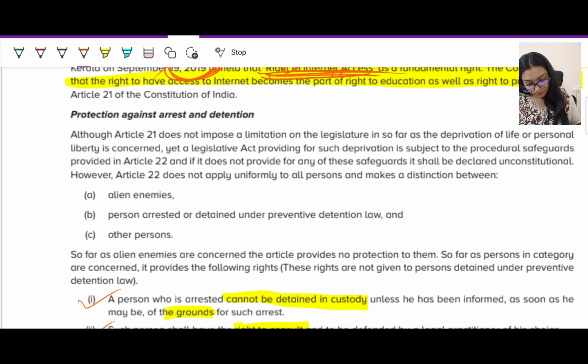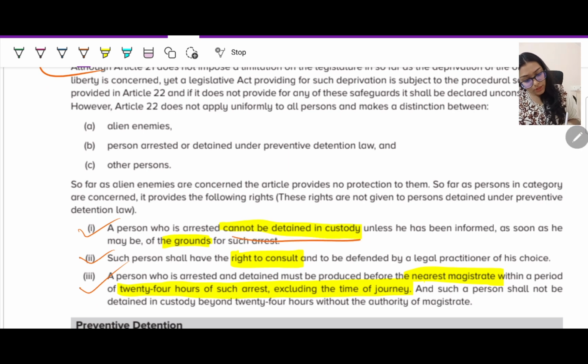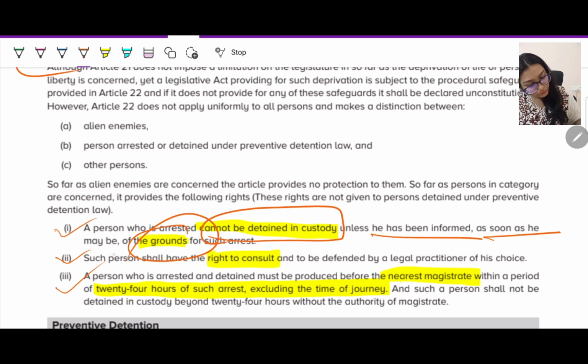Then you have protection against arrest and detention. Again, this is one of the most important topics. This has been asked again and again in your paper. So please understand this very clearly. First, you cannot be detained in custody unless you are informed as soon as may be of the grounds of arrest. If you're arresting me, tell me the reason why. You cannot just tell me, come to the police station, I'm going to put you in jail. Why are you putting me in jail? Important. You should be aware of why you are getting arrested.